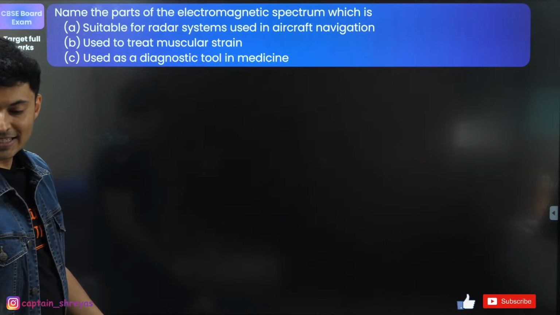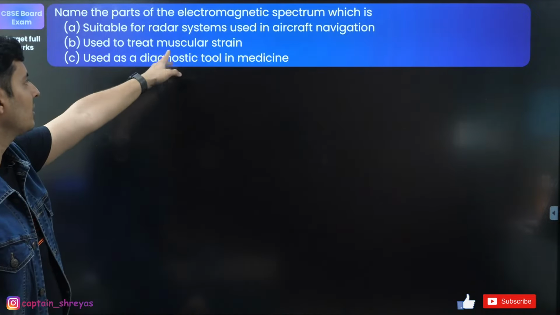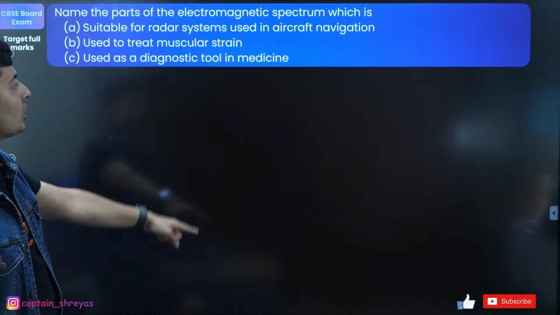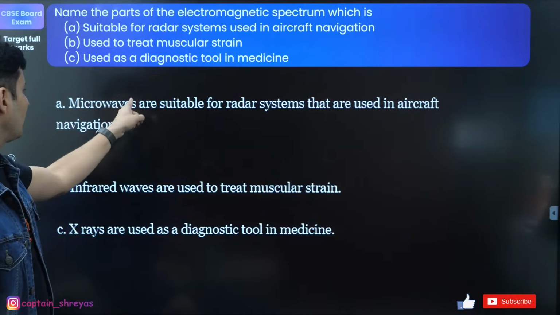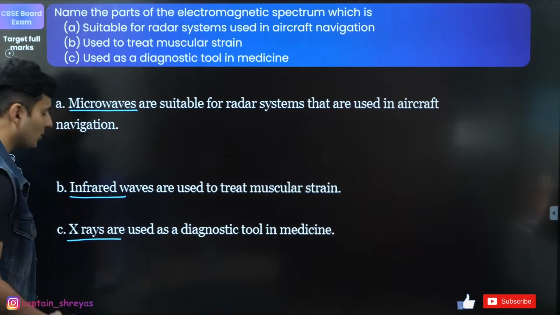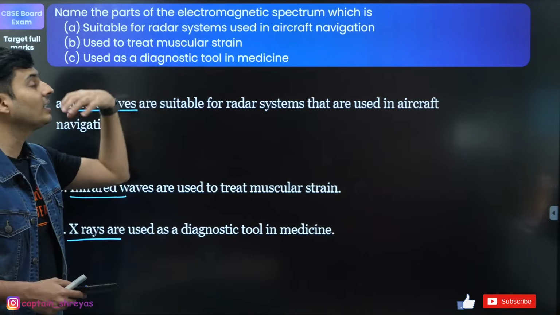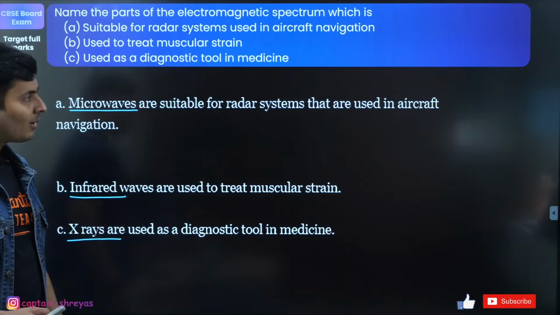Second one, guys. No, it is not X-rays. Muscular strain is not for X-rays. That is infrared. The diagnostic tool to see where the fracture is, that is X-ray. So the first one was definitely microwave, the second one is infrared, and the last one is X-ray. X-rays are used to see where the fracture is. Infrared is used in treatment of muscular strain. Keep this in mind, okay, very important.